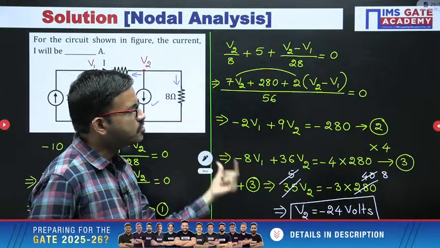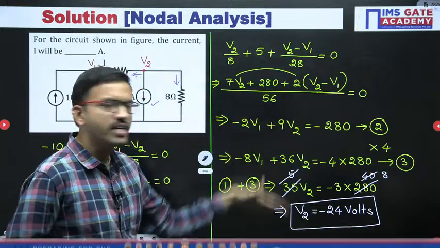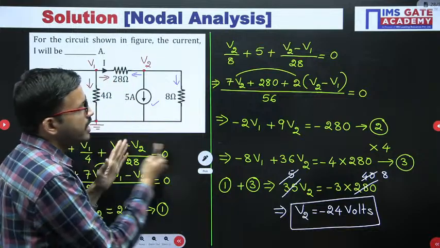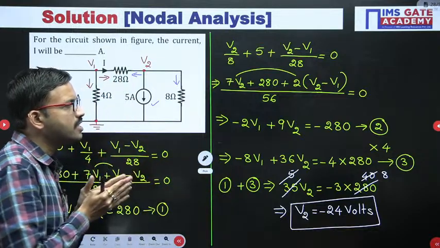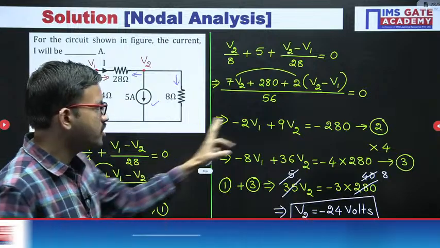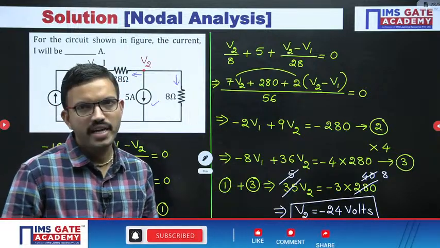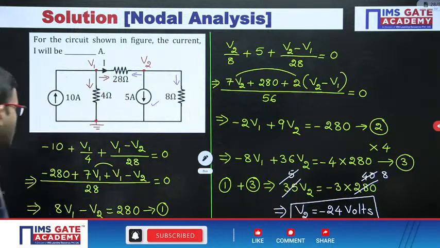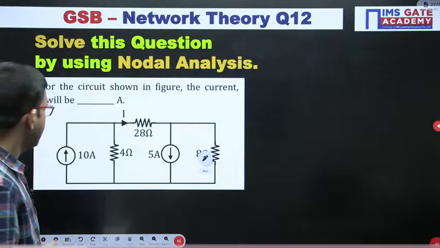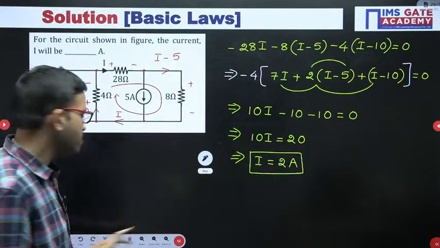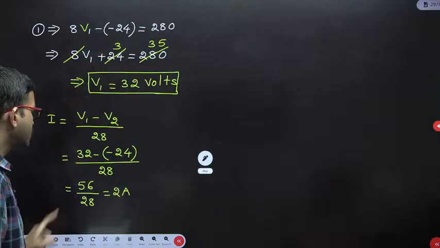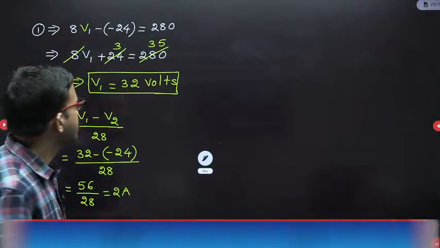Here, because you are getting very big numbers, we have done more steps. But if we get simple numbers, then even for solving these two equations you can do the simplification at mind level. So whatever answer we got earlier, 2 ampere, we got the same answer.